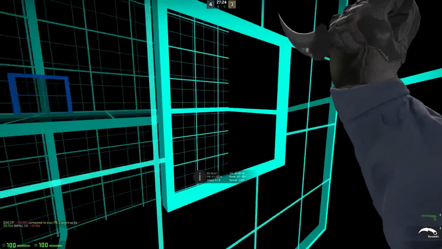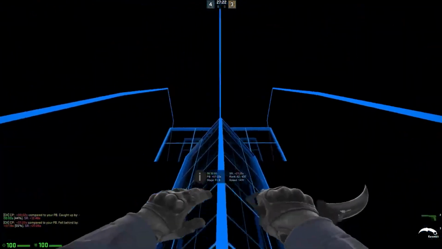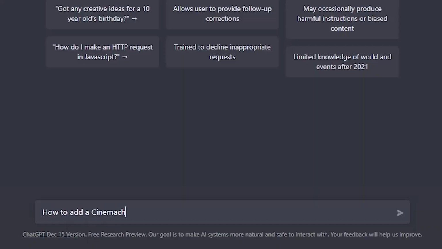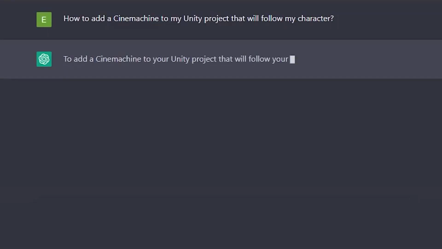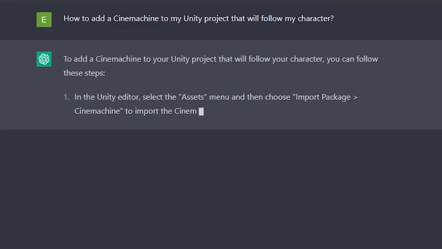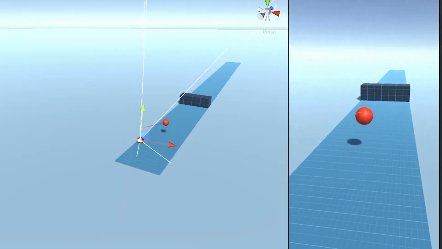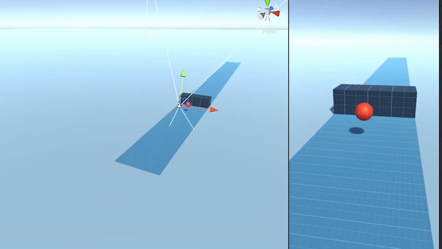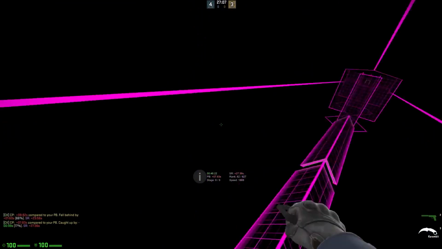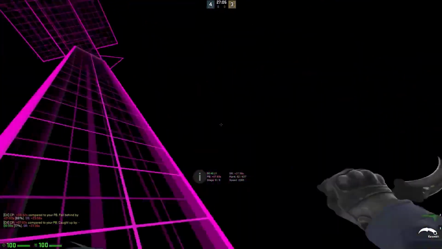Now that we got a movement system that works, the next thing we need to add is a camera system that follows the ball as it moves. This part doesn't require any coding, but I still asked ChatGPT to see if it can tell me the steps to add a camera follow system, and it actually did. I already knew how to make the camera follow the ball, but I just wanted to test it. I did everything that ChatGPT told me to do, and as you can see as well, the camera system actually worked.